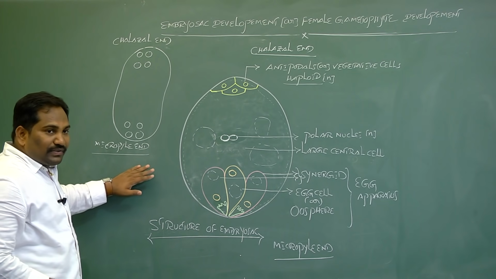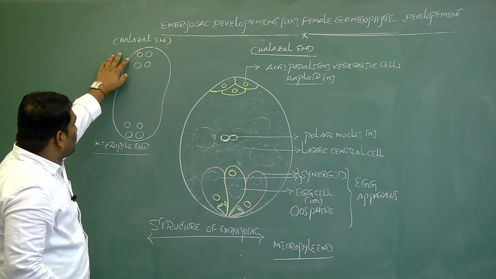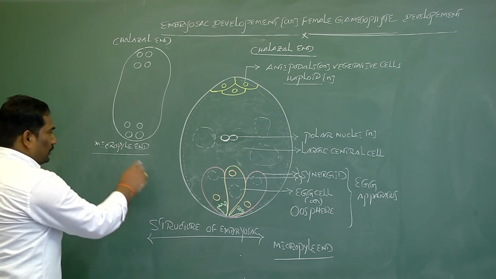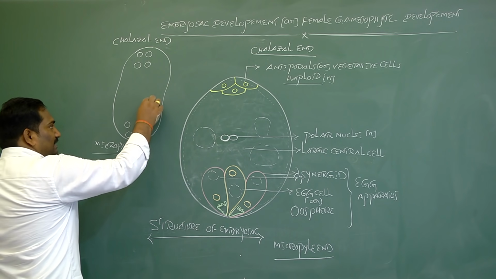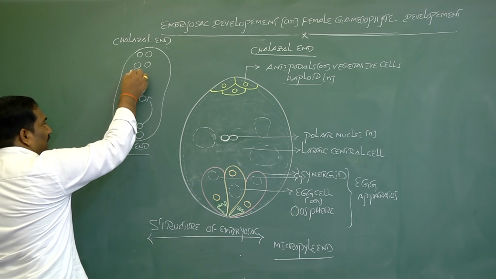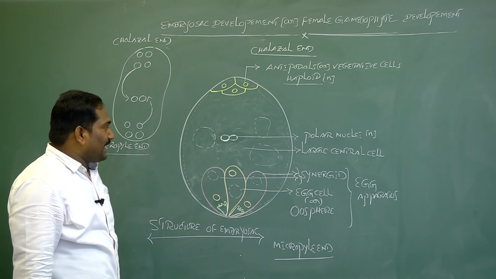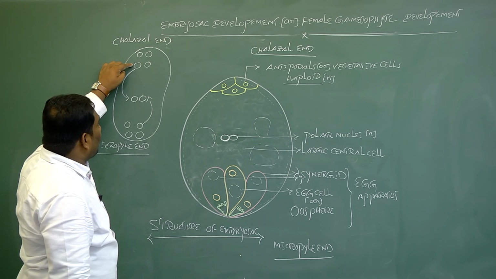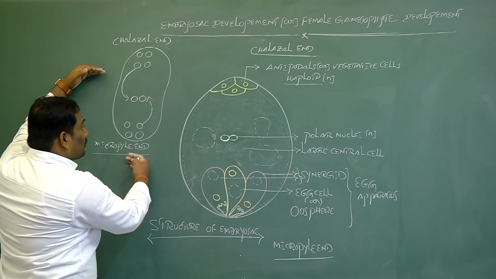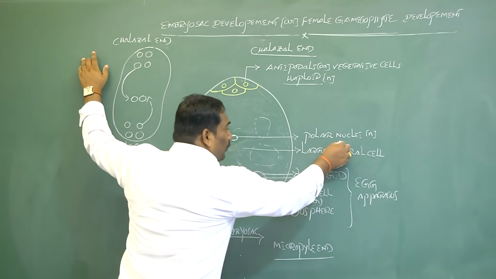After monosporic embryo sac development, an 8-nucleate embryo sac is formed. Out of 8 nuclei, 4 are present at the chalazal end and 4 at the micropyle end. Out of 4 nuclei at the micropyle end, 1 nucleus migrates to the center of the embryo sac. Out of 4 nuclei from the chalazal end, 1 nucleus also migrates to the center. So, 1 nucleus from the chalazal pole and 1 from the micropylar pole, 2 haploid nuclei migrate into the center of the embryo sac to form polar nuclei.